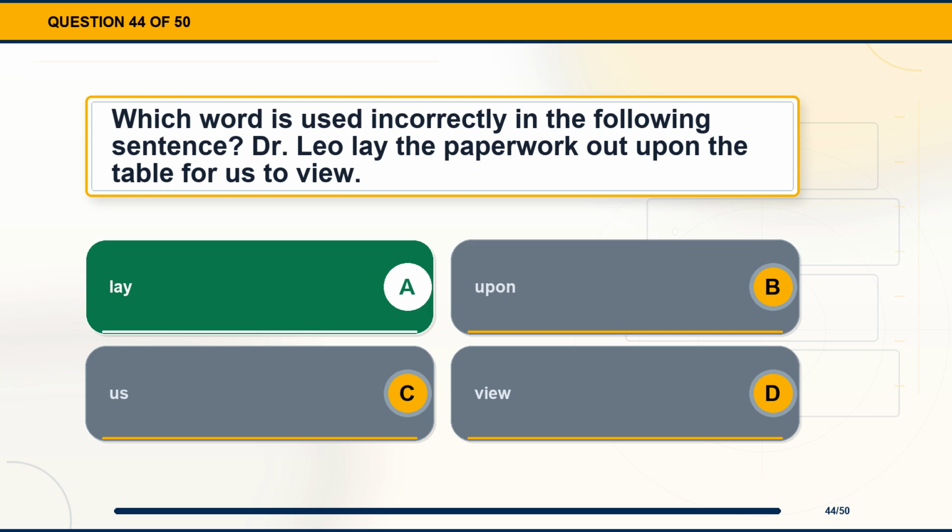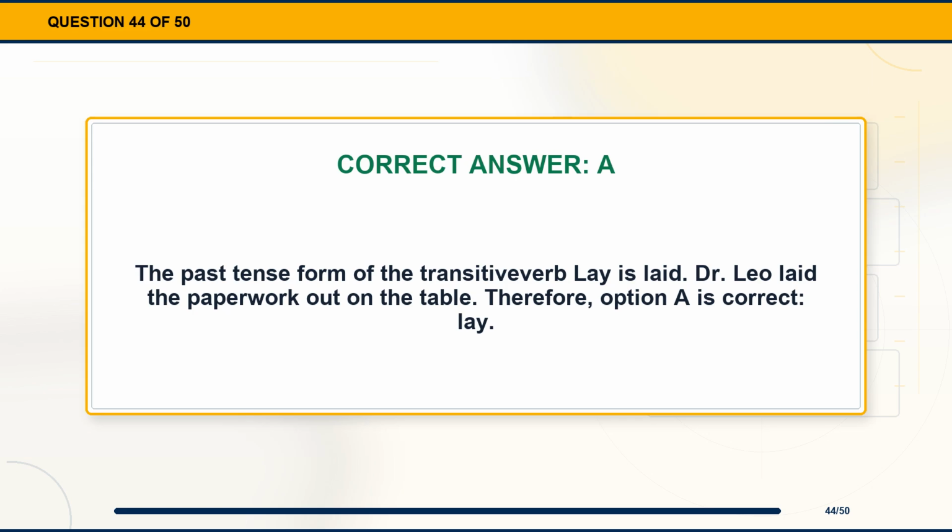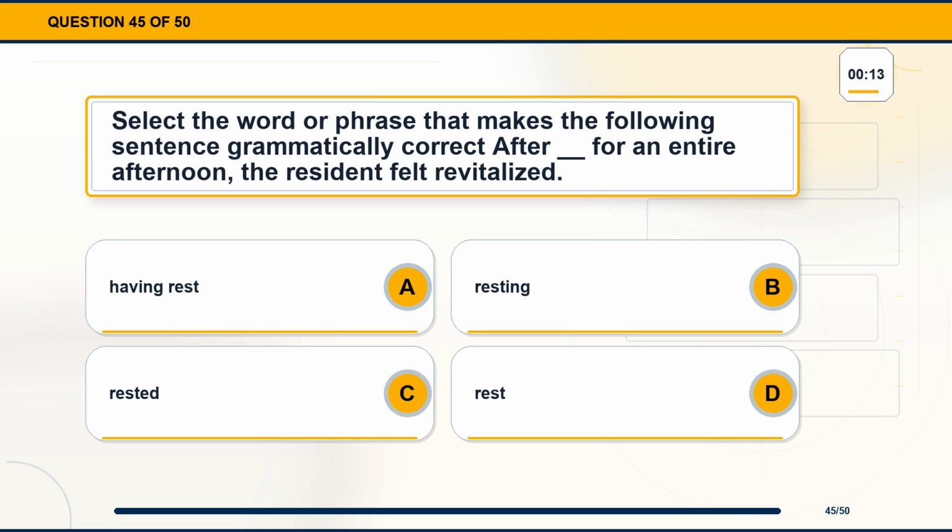The correct answer is option A, lay. Explanation. The past tense form of the transitive verb lay is laid. Dr. Leo laid the paperwork out on the table. Therefore, option A is correct, lay. Question 45. Select the word or phrase that makes the following sentence grammatically correct after blank. For an entire afternoon, the resident felt revitalized. Option A, having rest. Option B, resting. Option C, rested. Option D, rest.